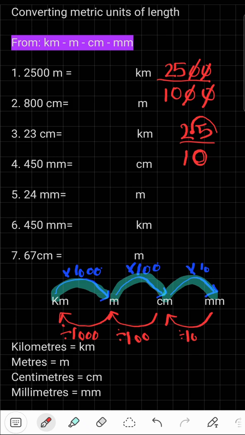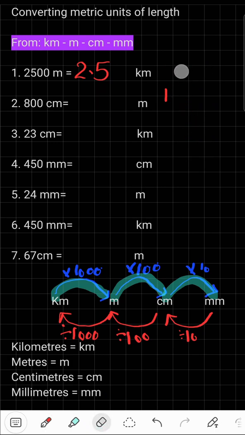I'm going to teach in my next video how we work with the decimal numbers. In this video, we're not working on decimal numbers. We're just working on normal numbers. So it's 25 by 10. You just make a hump from the right side to the left side. And it's 2.5. So our answer is 2.5 kilometers.